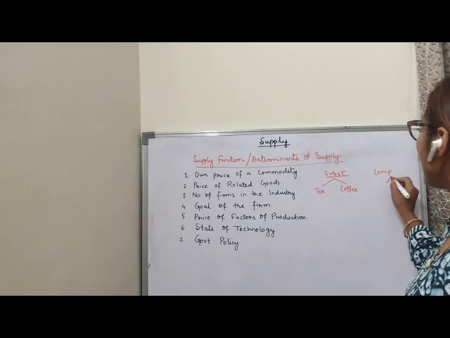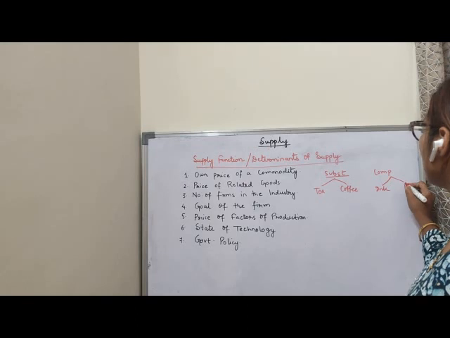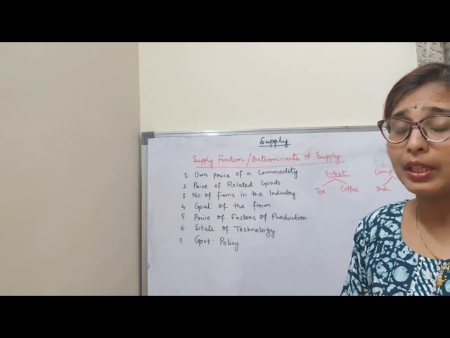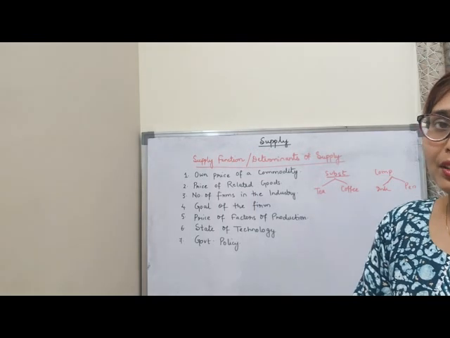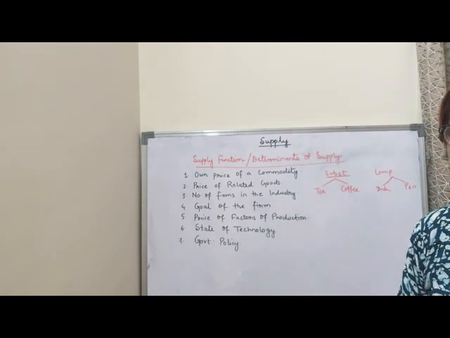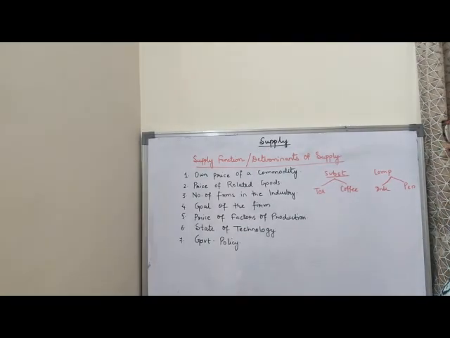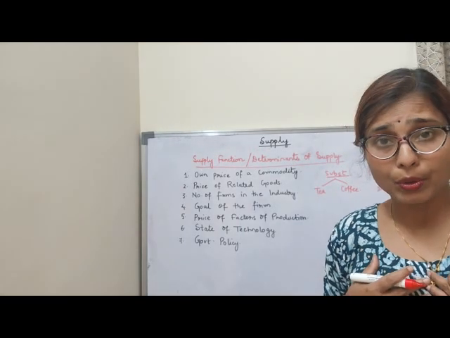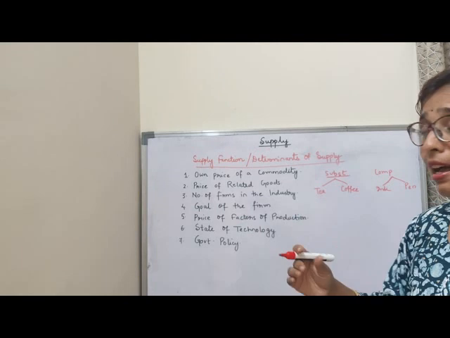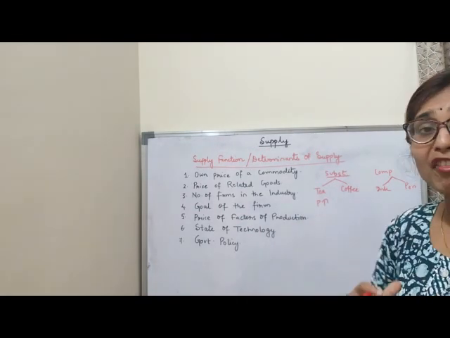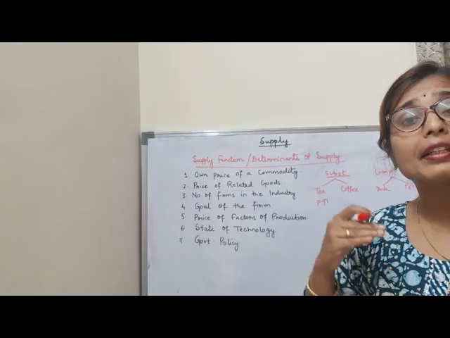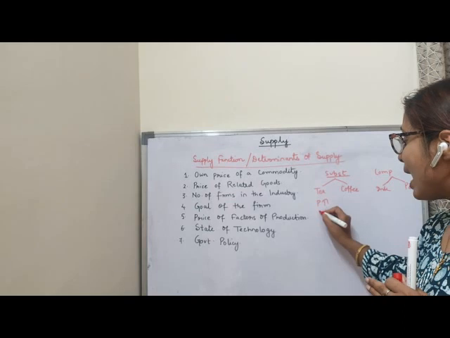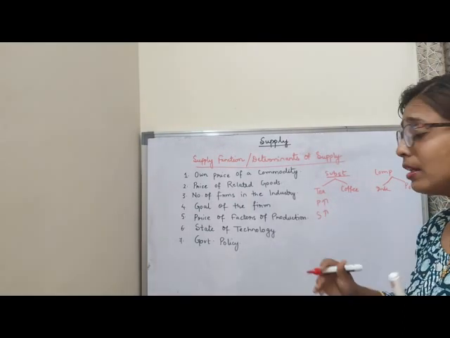In complementary goods, I can take the example of ink and pen. In case of substitute goods, tea and coffee, you can take anything, Limca, Coke and Pepsi, anything. But here I am taking the example of tea and coffee to explain in a better way. I have to think from the viewpoint of a producer. If the price of tea is high, I will increase the production because I'm getting higher profit now. So supply will increase. Clear?